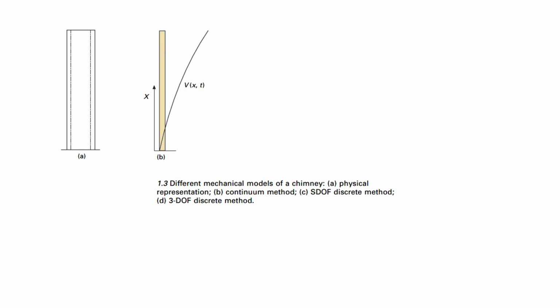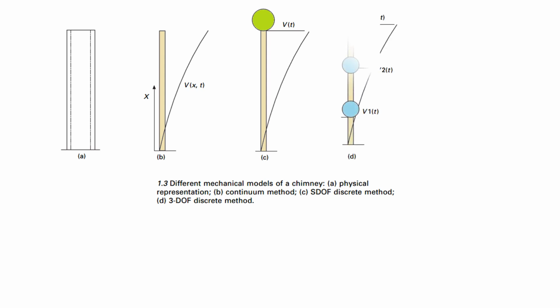So these are the different mechanical models of the chimney. First is the physical representation, and then A, B is the continuum method. It is a continuously distributed mass and distributed stiffness. V of x of t is a function of space as well as time. In the case of the single degree of freedom discrete method, displacement is a function of time only. In the case of 3 degrees of freedom also, it is a function of time only at the different degrees of freedom.